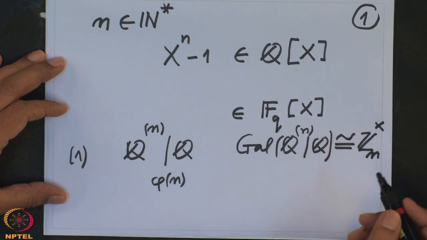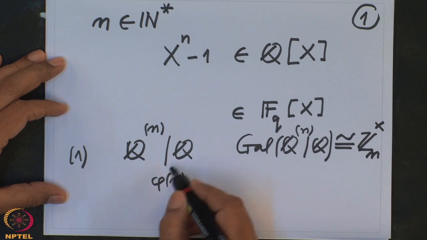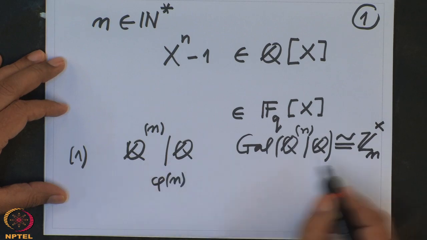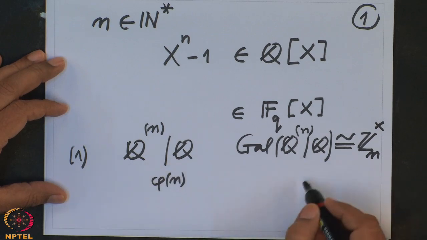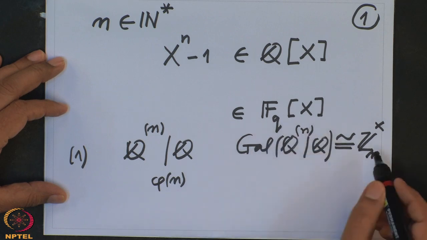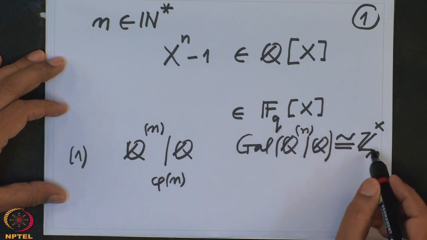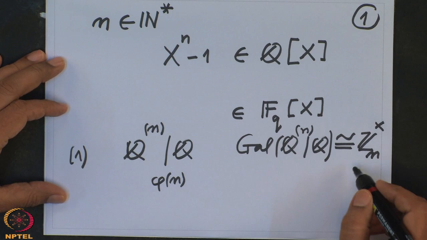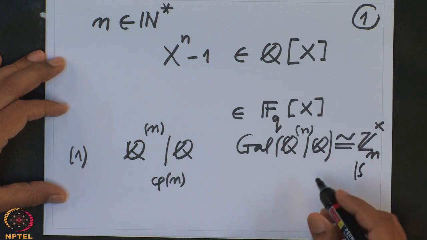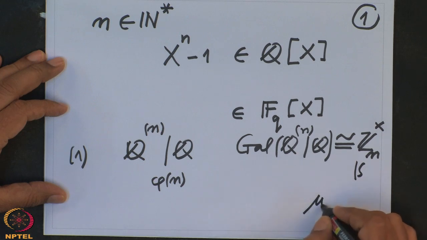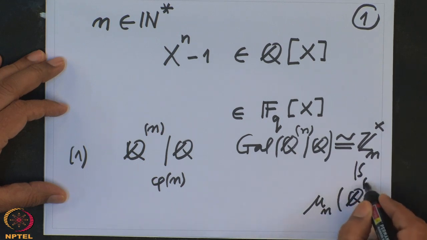This is what we proved, and in between we also proved that this is a Galois extension. So in this case the Galois group is an abelian group of order φ(n). This group we have identified with the roots of unity in Q(ζ_n).